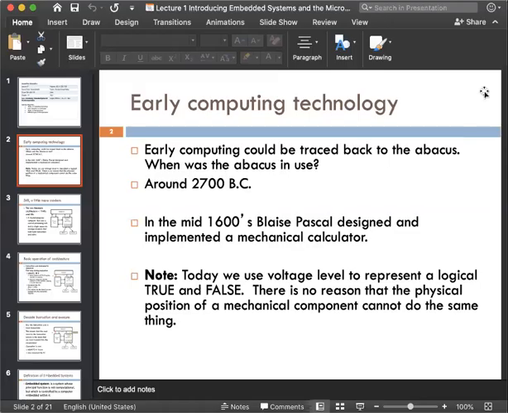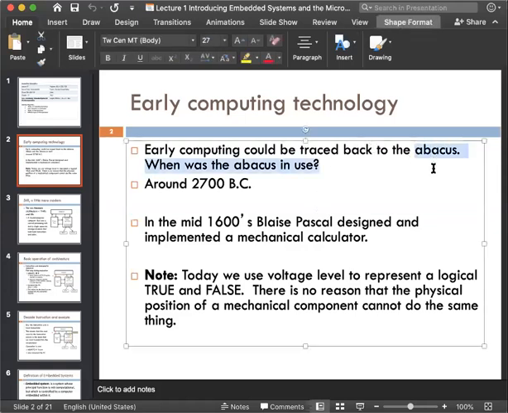In early computing, the record we have is that the technology started with the abacus. You already have seen the early computers. There is the abacus, a calculating tool. We first used the abacus as a machine around the 27th century BC.